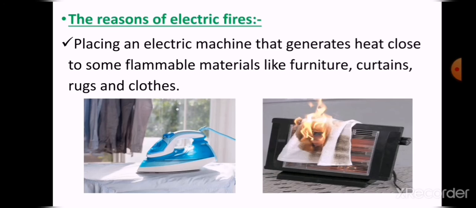Like an iron or a heater, and then we place flammable materials like furniture, rugs or carpets or clothes. If you put the clothes close to the electric machines that generate heat, they may cause electric fires.